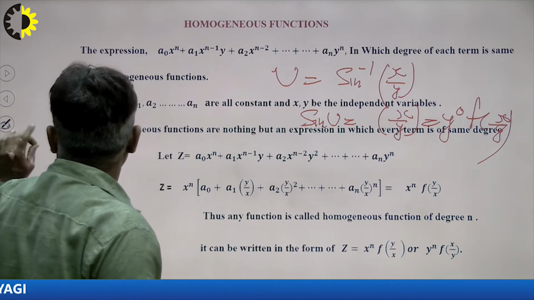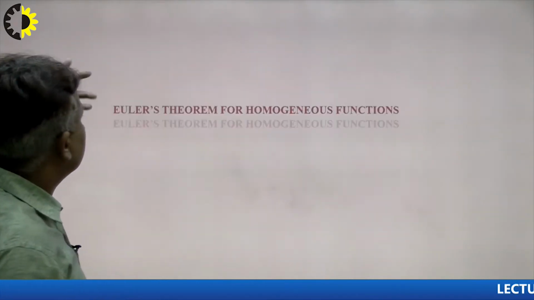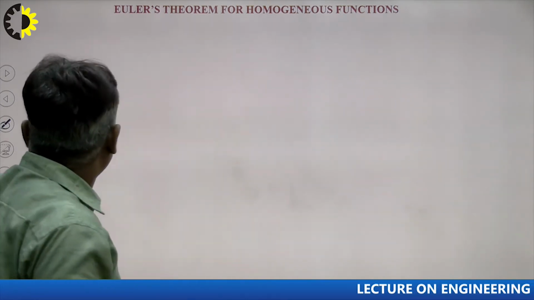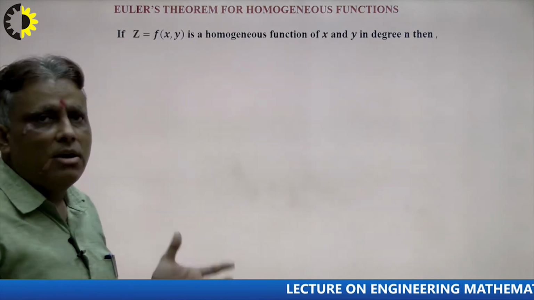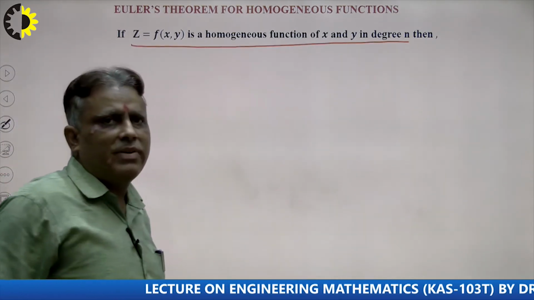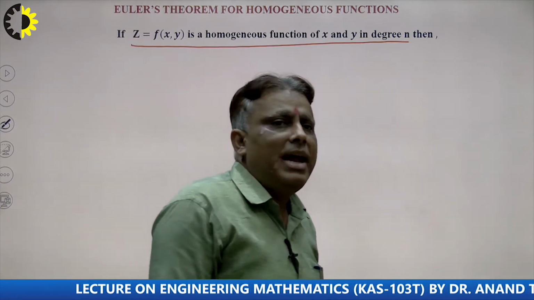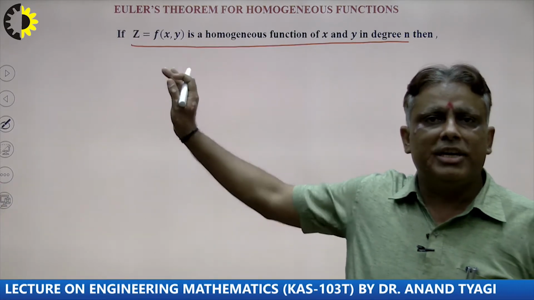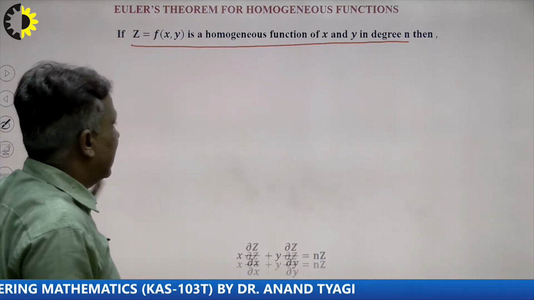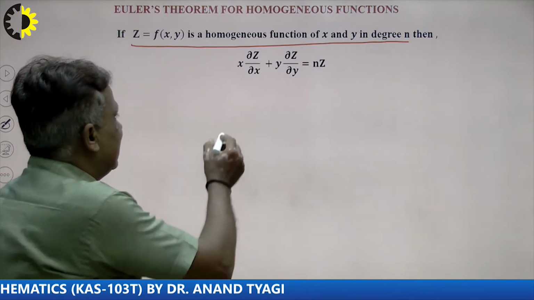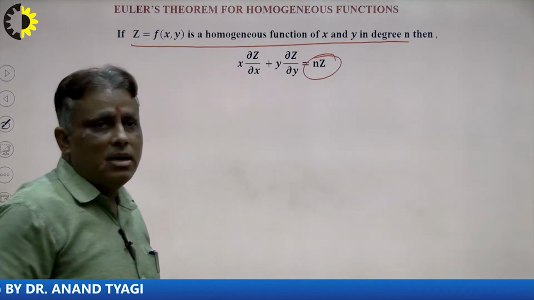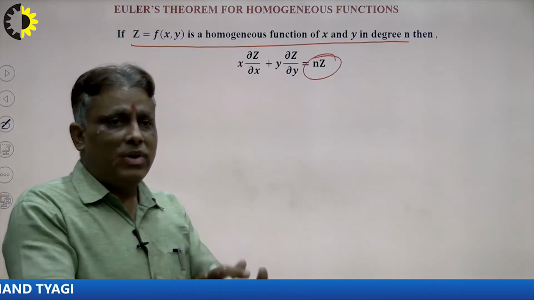in calculation, right? So the question is, how to consider the result? Euler's theorem, that is the most important theorem. What is Euler's theorem? If function f(x, y) is a homogeneous function of two variables, x and y, with degree n, then how do we calculate the partial derivatives here? x del z over del x plus y del z over del y is equal to nz. That means the result will be degree times function, right?